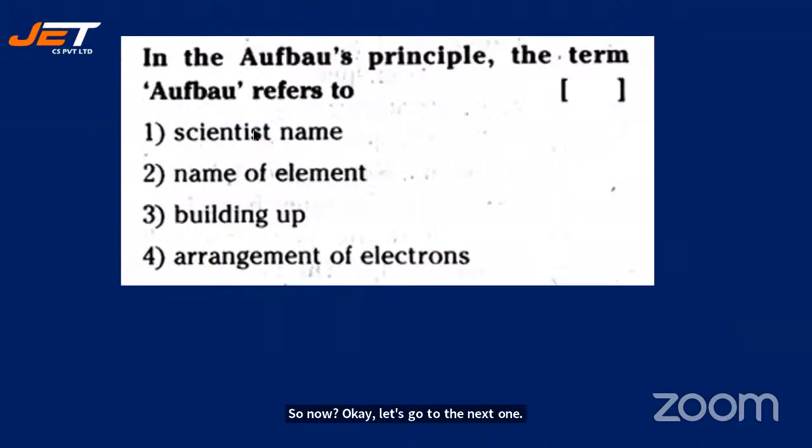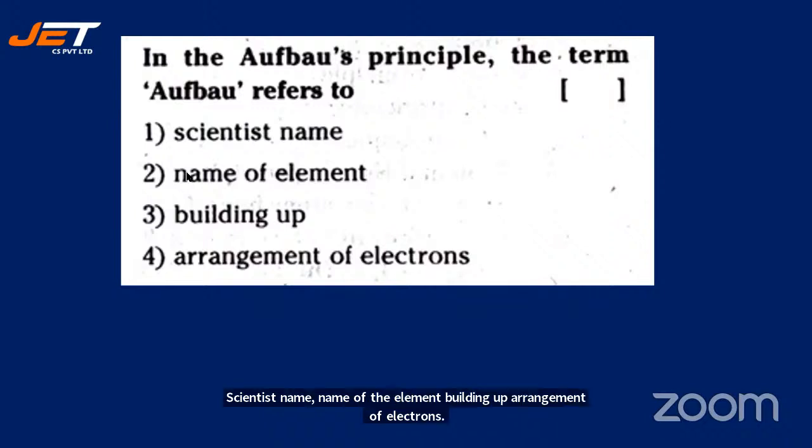In Aufbau's principle, the term Aufbau refers to: the scientist's name, the element, building up, or arrangement of electrons.